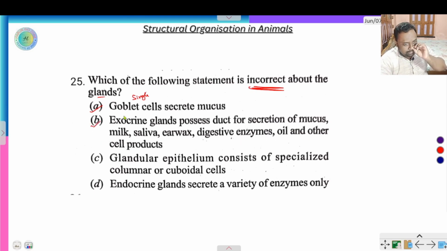This is also right. Glandular epithelium consists of specialized columnar and cuboidal cells. This is also right. Endocrine glands secrete a variety of enzymes, not hormones. Only this is the wrong answer. So here D is the incorrect option.